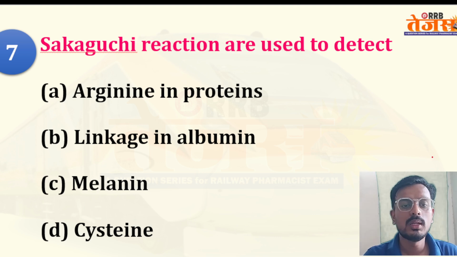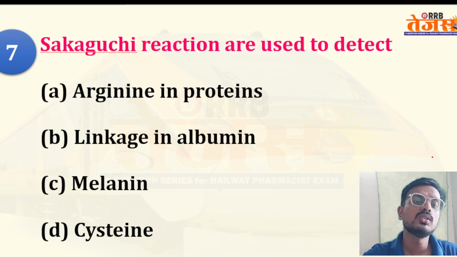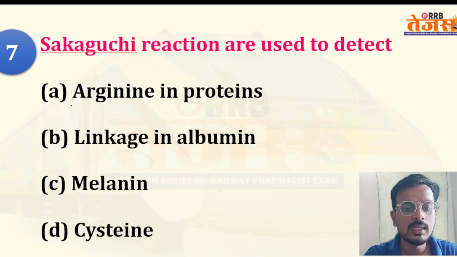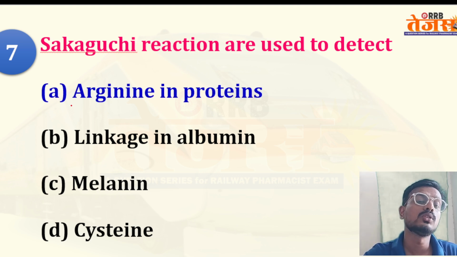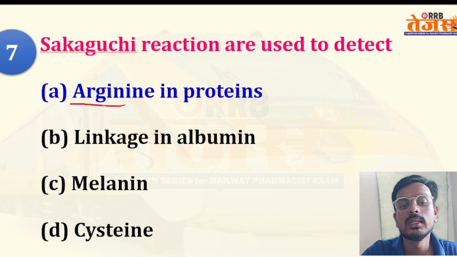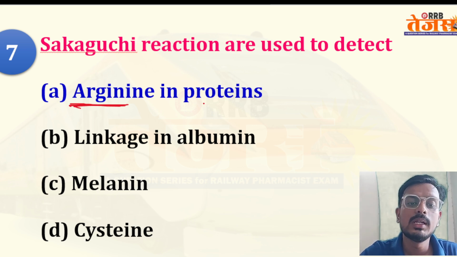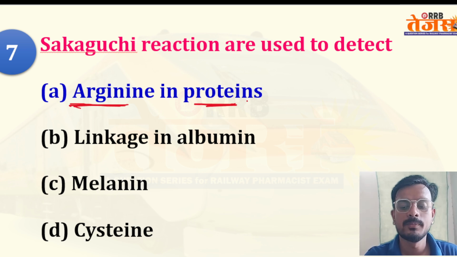Well, coming to the next question, Sakaguchi reaction. What is the usage of the Sakaguchi reaction? The options are arginine, protein linkage in albumin, melanin, cysteine. Here, remember the Sakaguchi reaction is basically used for the detection of arginine in protein. So this basically detects arginine in protein.